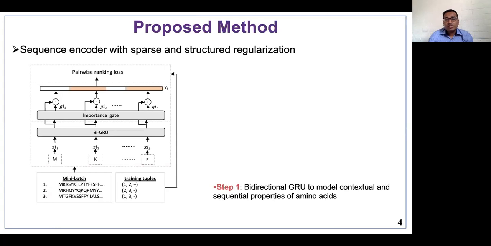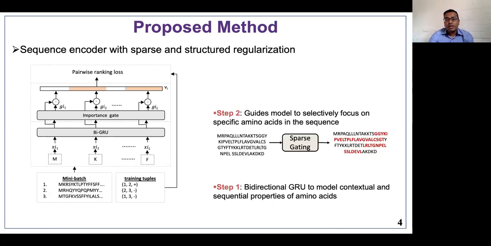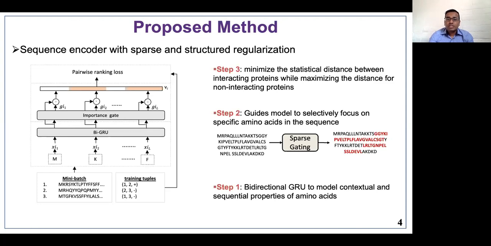Taking amino acid sequences as input, our model learns sequential and contextual information of amino acids from the sequences. Based on this contextual information, our model selectively focuses on a specific set of amino acids. Specifically, our model employs a sparse gating mechanism to learn a sparse mask on the amino acid sequences, thus promoting interpretability. The model then uses this sparse representation to minimize the statistical distance between interacting proteins and maximize the